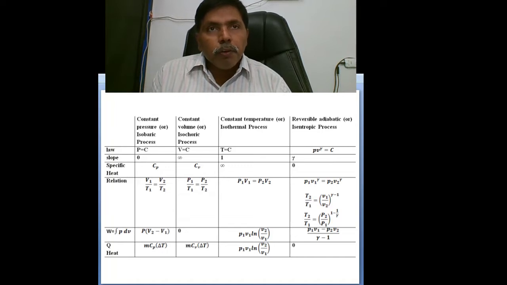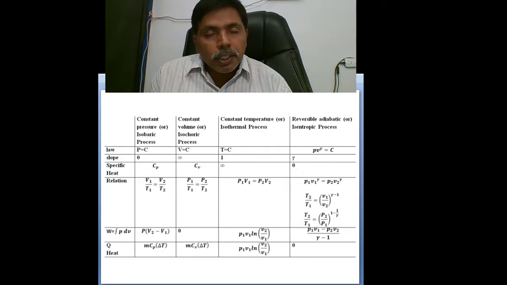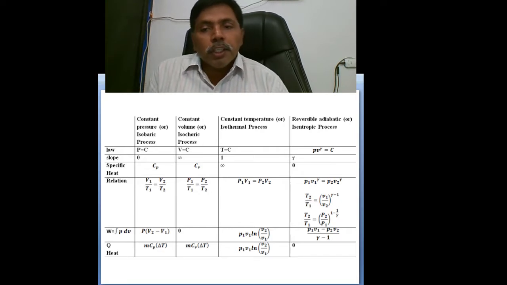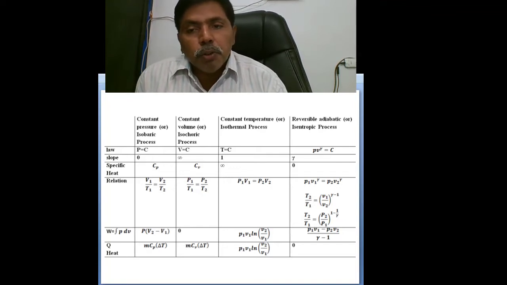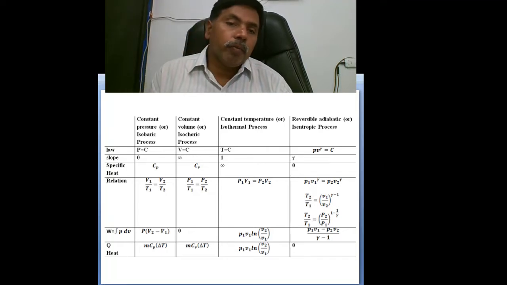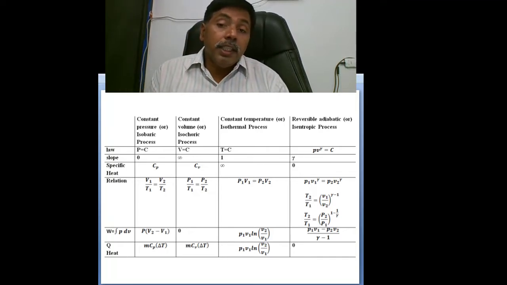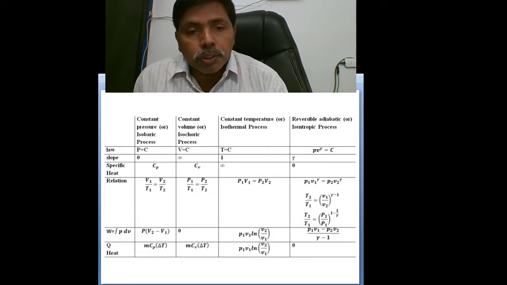First relation: P1V1^γ equals P2V2^γ. Next, temperature to volume: T2/T1 equals (V1/V2)^(γ−1). Third: T2/T1 equals (P2/P1)^((γ−1)/γ). These three relations are very much important for determination of the efficiencies, mean effective pressures, or work output.